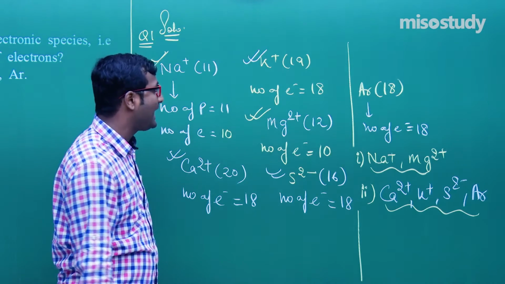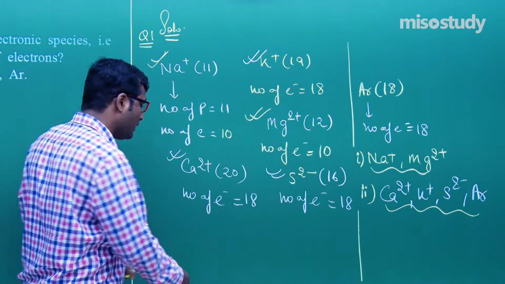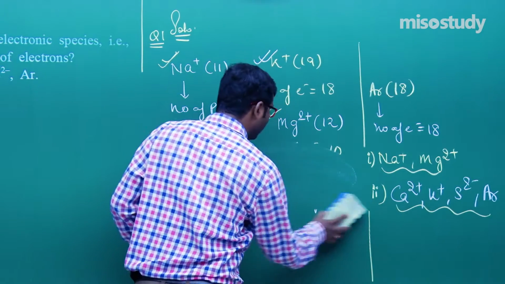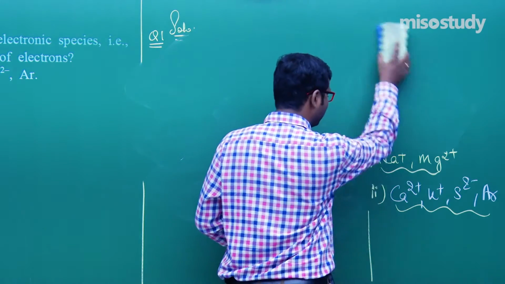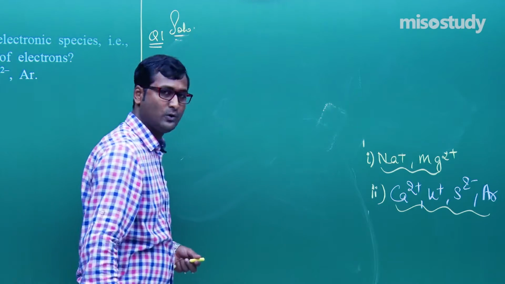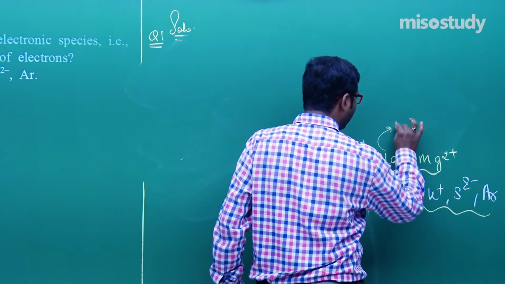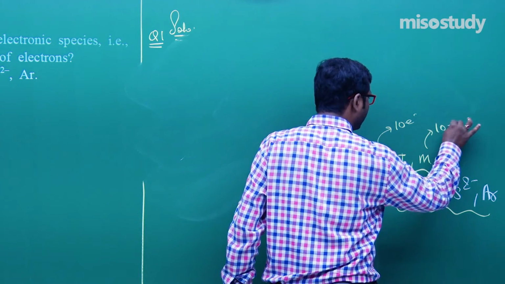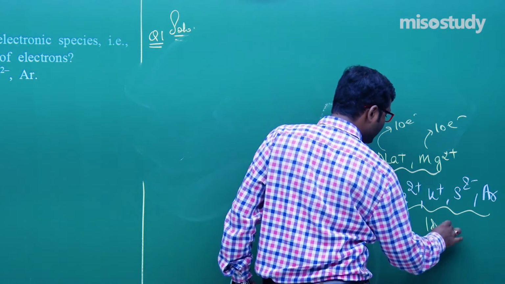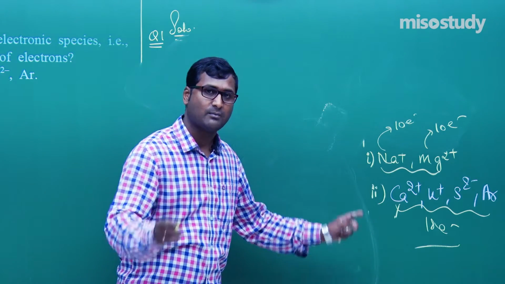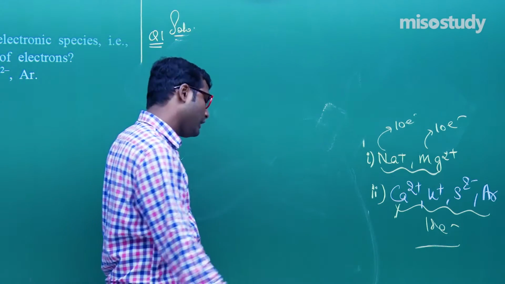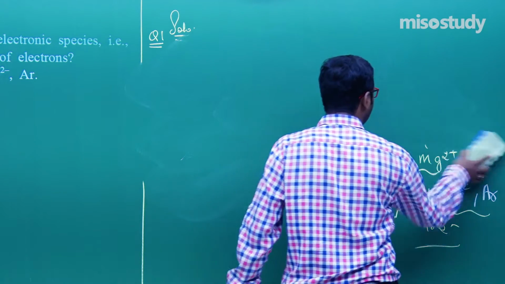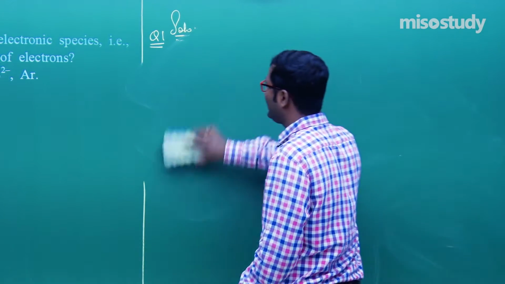So this question carries only 1 mark. You just need to count the number of electrons and write down the answer. This is sufficient: put 10 electrons for the first group and overall 18 electrons for the second. That is a simple answer because this question contains only 1 mark. So you have to reply according to the given marks. Now let's move to the next question.